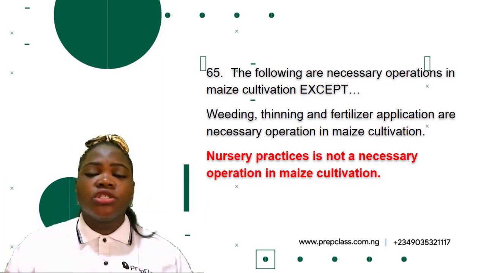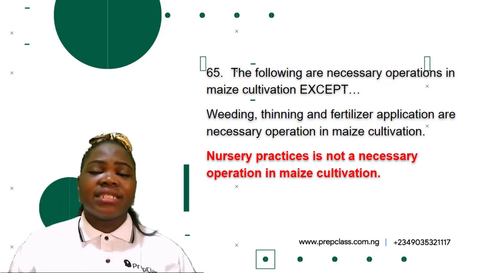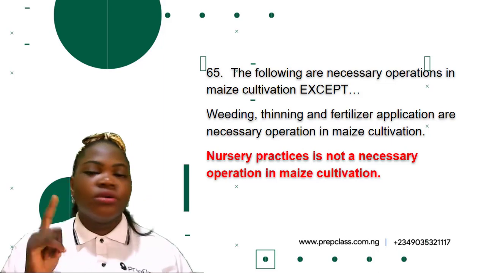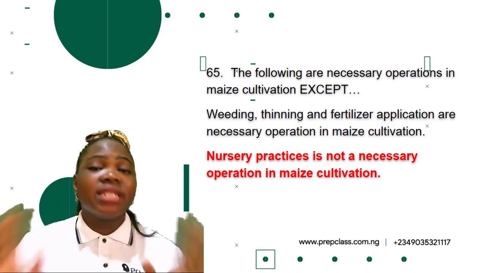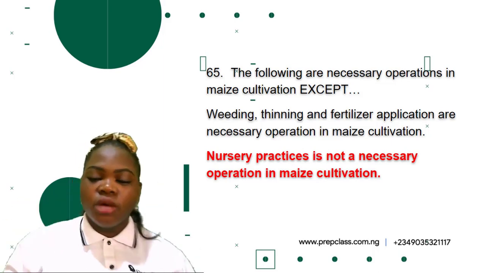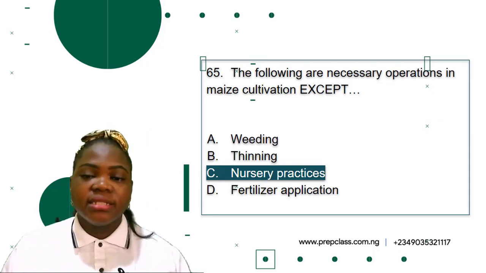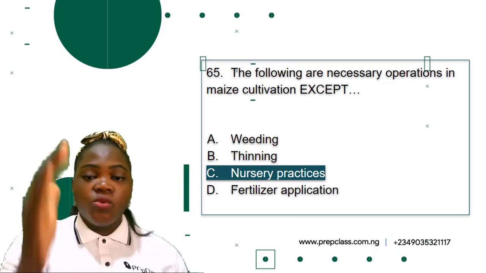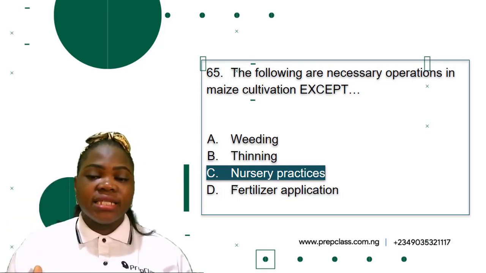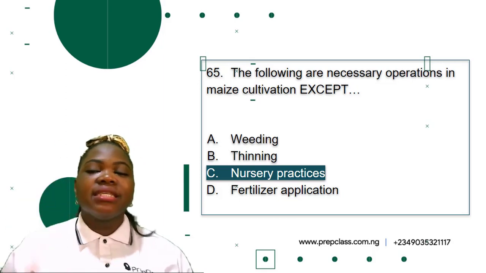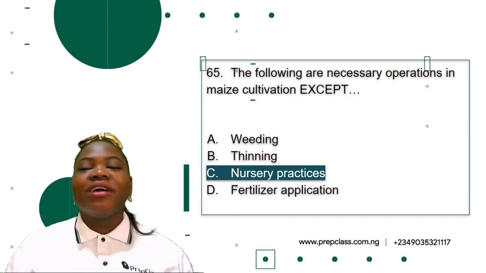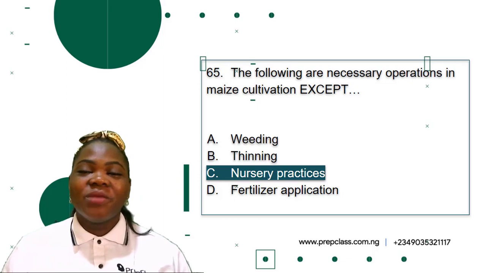All the other options, weeding, thinning, and fertilizer application, are necessary. Nursery practices may be done, but it is not necessary. So the correct option here is nursery practices. The following are necessary operations in maize cultivation: weeding, thinning, and fertilizer application. But nursery practices is not a necessary operation in maize cultivation. So the correct option here is option C, nursery practices.